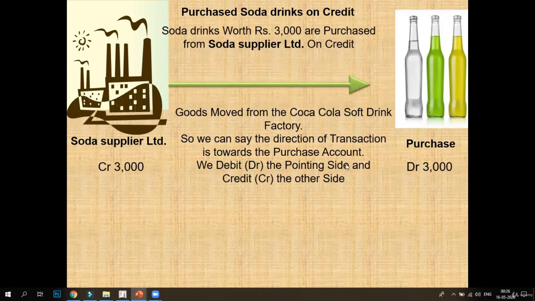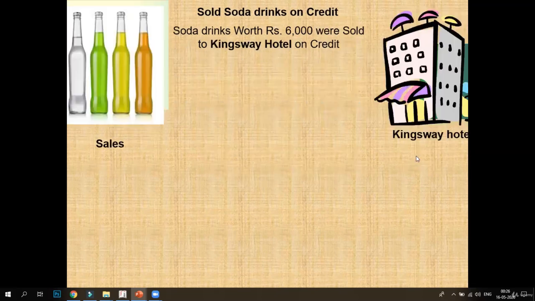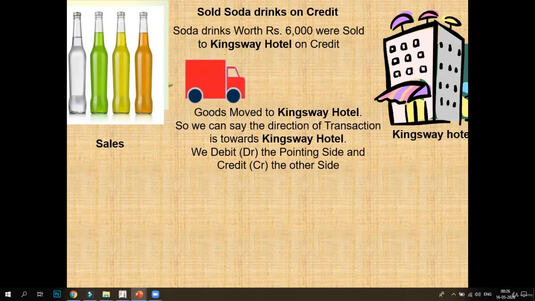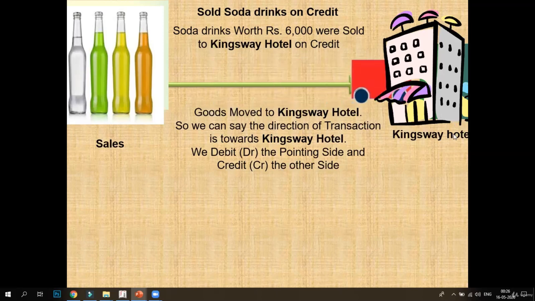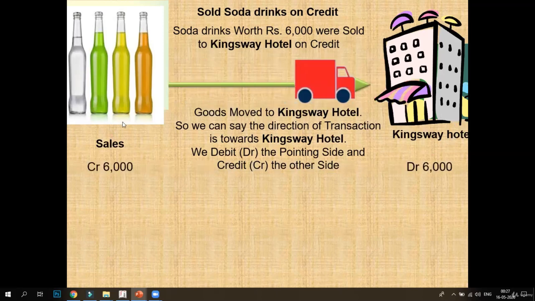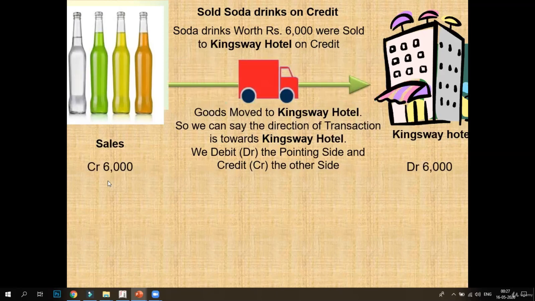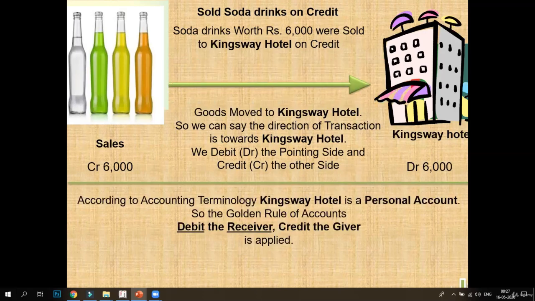This is a personal account and this is our nominal account. Now the next transaction is the company sold soda drinks on credit to Kingsway Hotel. Now Kingsway Hotel is a personal account. This is receiving the goods, the receiver. So the receiver will be debited, and sales is my nominal account, that is my income account, and this will be credited. So my transaction becomes Kingsway Hotel account debit to sales account with 6,000 rupees.